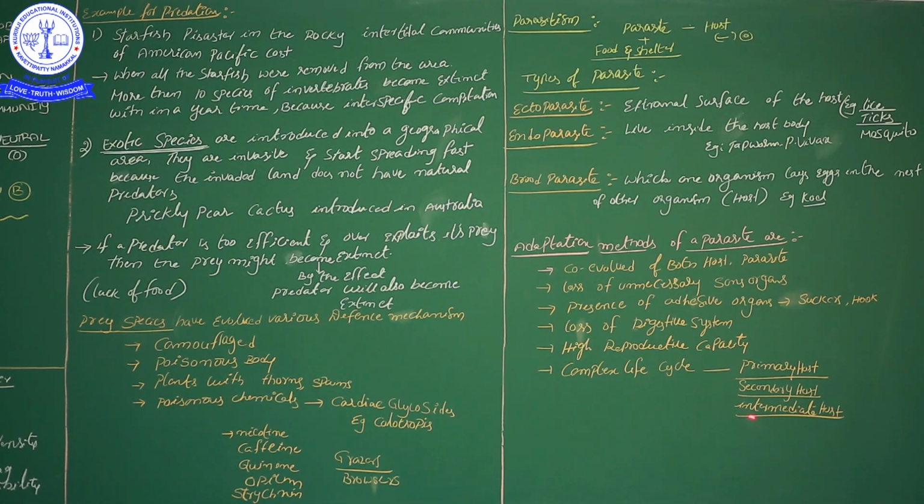Next, if the parasite needs two hosts, one host we call the primary host, and the second one we call the secondary host. How can we find out which one is the primary and which is the secondary? The host in which the parasite's sexual life cycle occurs is the primary host. The host in which the parasite completes its asexual life cycle is the secondary host.